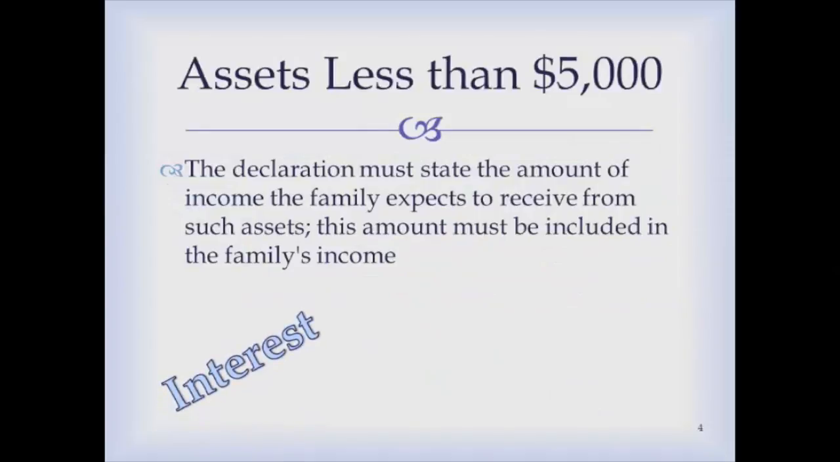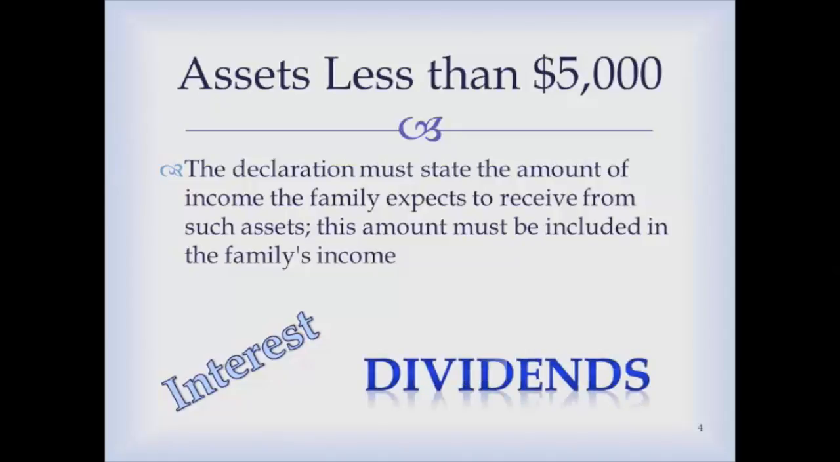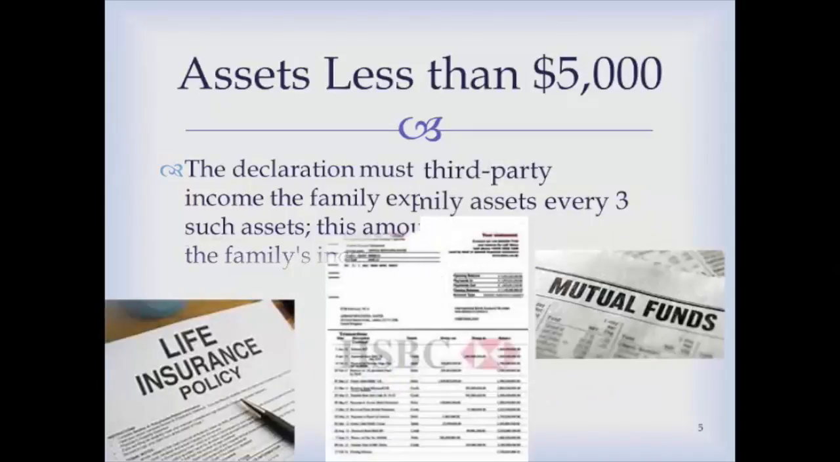The declaration must state the amount of income that the family expects to receive from the assets that they have. This amount must be included in the family's income. So what we're talking about is the family is going to declare what they expect to receive from interest, dividends, or any other asset income.